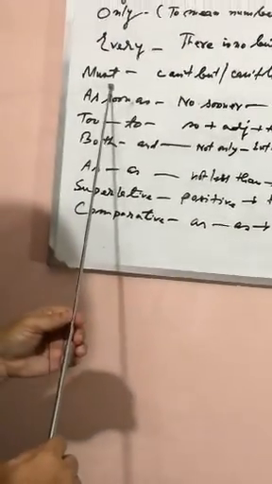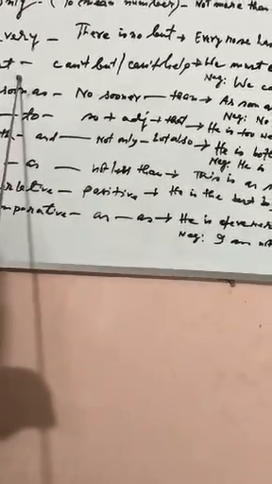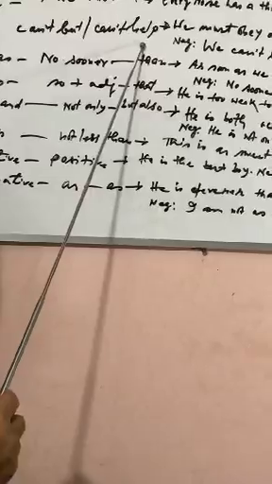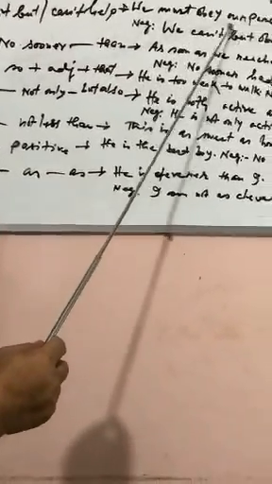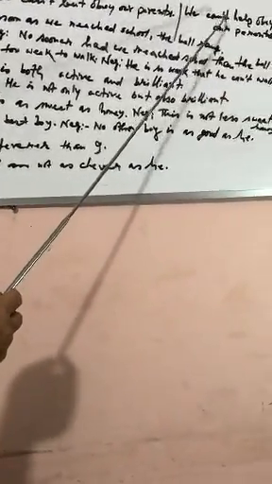Now, let's come to must. If we see an affirmative sentence with must, then we have to use cannot but or cannot help. Look, we must obey our parents. The negative will be: We cannot but obey our parents, or we cannot help obeying our parents. If we use help instead of but, then we have to add ing to the verb. Now, as soon as.